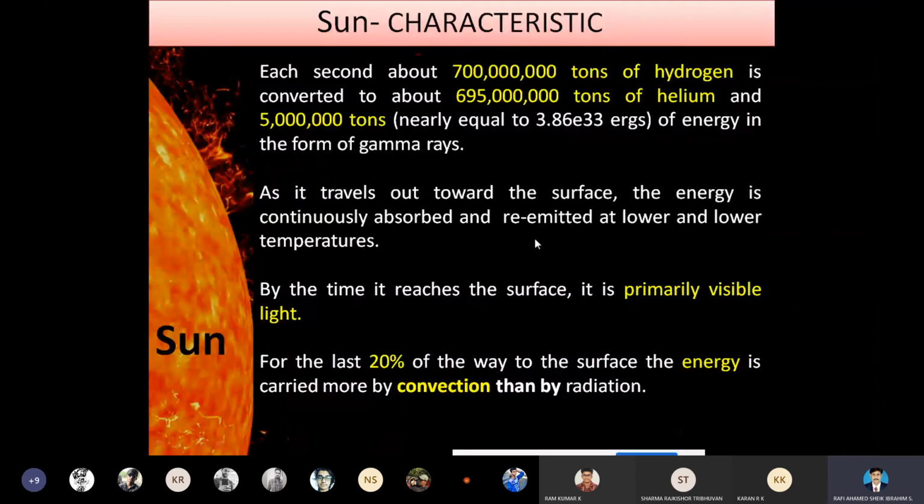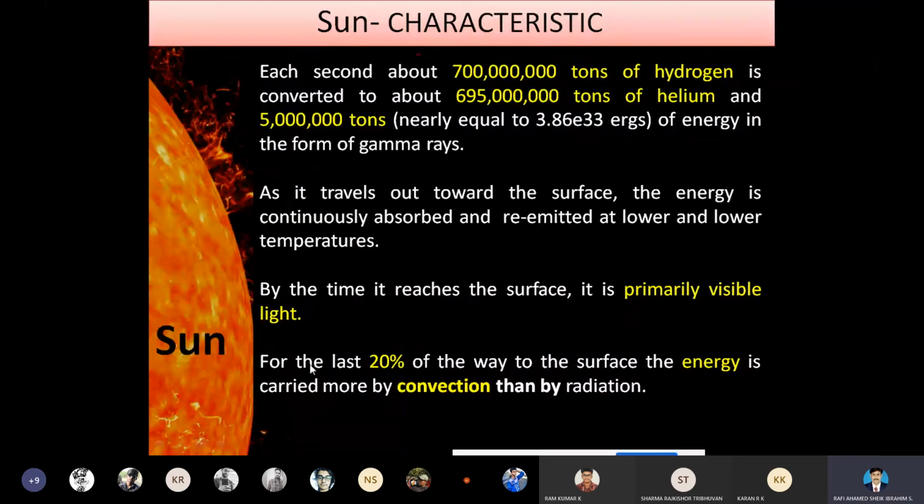If the temperature emitted from the core were to exit directly, it would be impossible for any human creature to exist on earth. So the temperature is cut off by stages, and finally when it reaches the surface, it becomes primarily visible light.